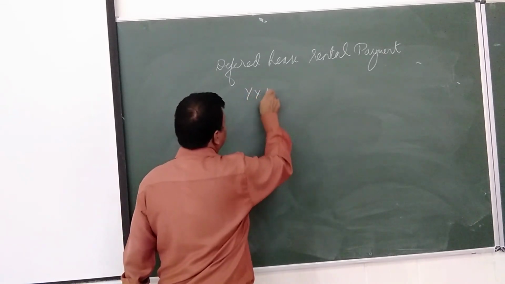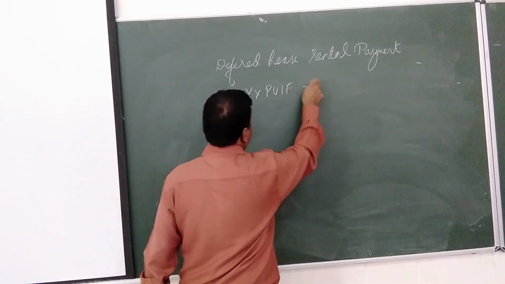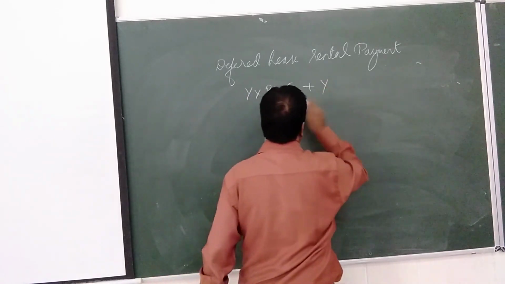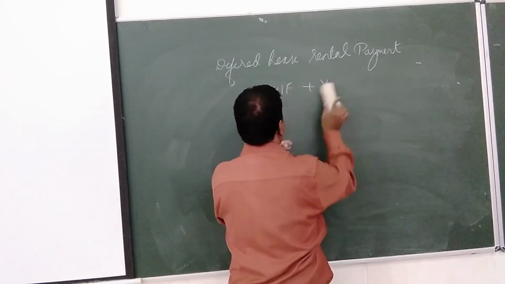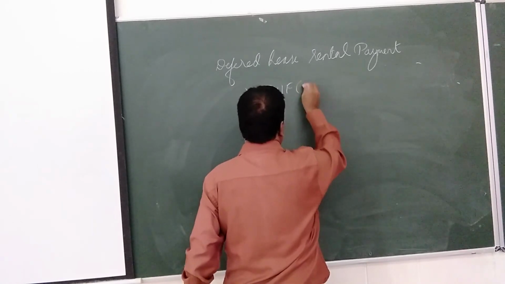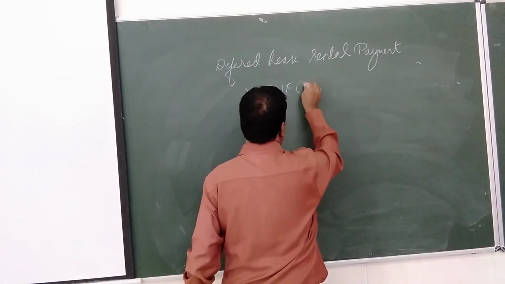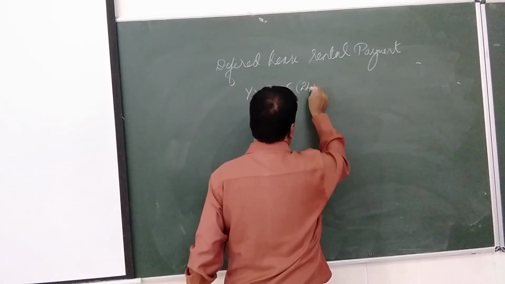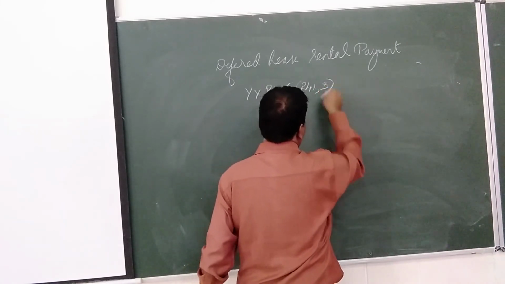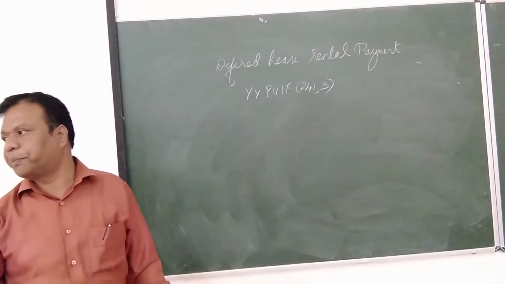Y into PVIF plus again y into PVIF. Which year are we taking here? 24%. Of course, there is no doubt in 24%. 3rd year, right? First 2 years is the deferred period.